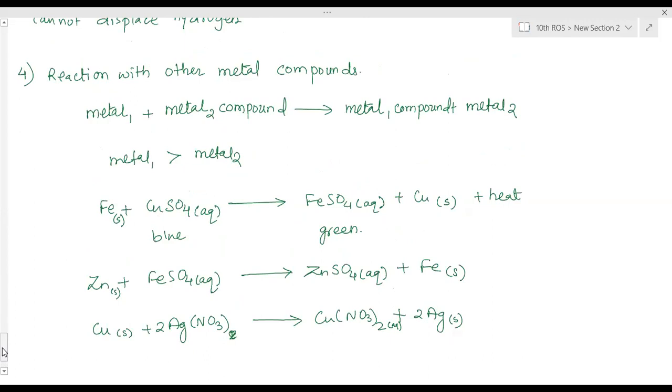Ma'am, when examples are asked in the exam, should we balance them compulsorily? Yes, you have to balance it.